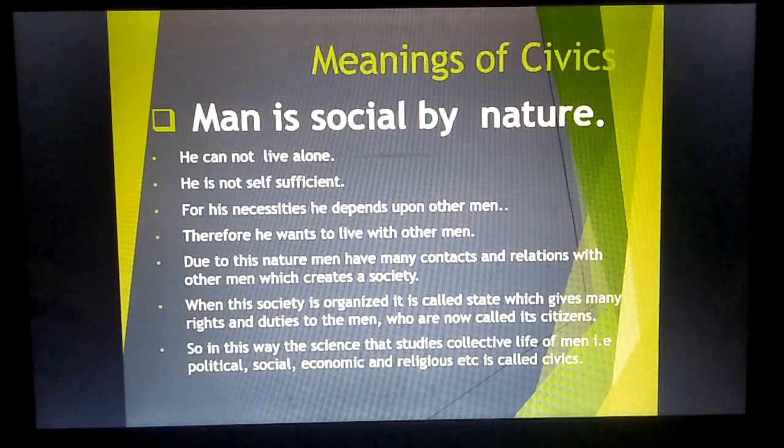When this society is organized, it is called a state, which gives many rights and duties to the men, who are now called its citizens. So the science that studies the collective life of men, that is political, social, economic, and religious, etc., is called civics. So we see that civics means the study of the collective life of citizens of a state.